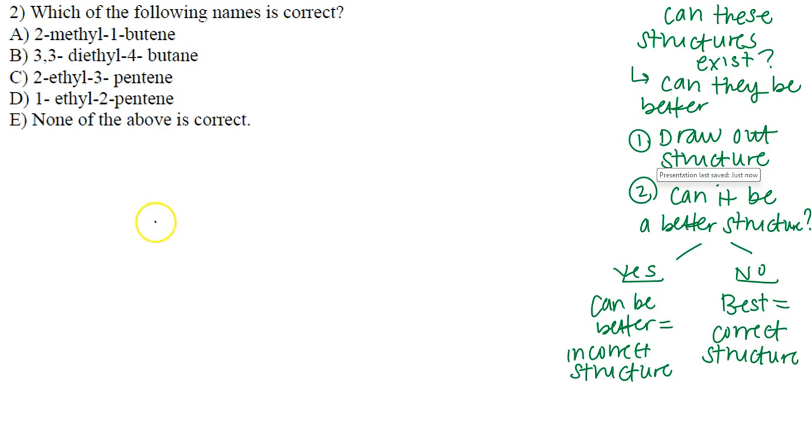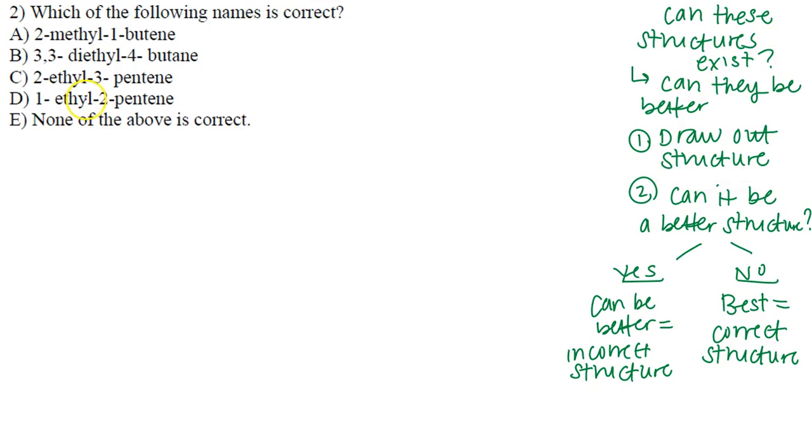For number 2, it says, which of the following names is correct? And it gives us letter A through E as answer choices, even one of the answer choices being none of the above is correct. So in my mind, the first thing I want to do is reframe this question so that I know how to approach the problem. They want us to figure out which one of these are correct. So another way you can say it is, can these structures exist? And how can I figure out if any of these structures exist?